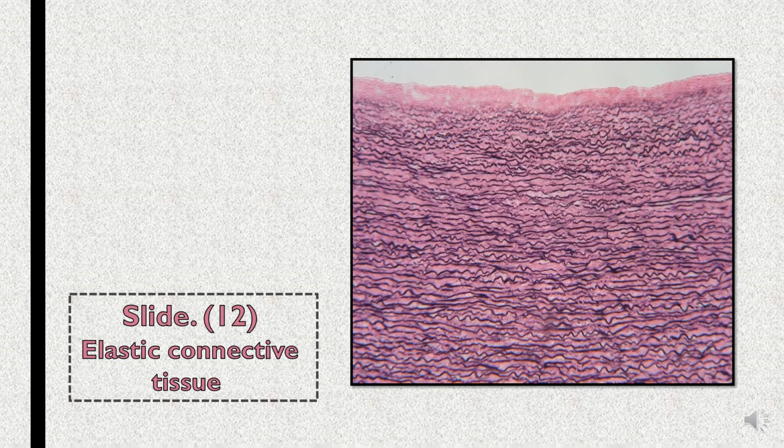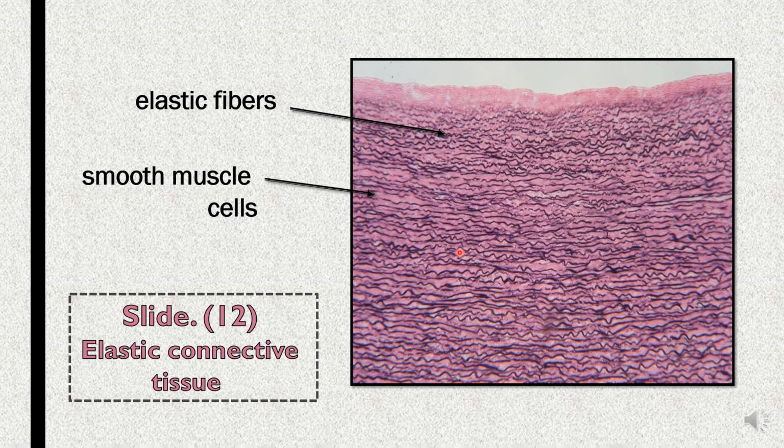This slide is also for elastic connective tissue. This is the wall of the aorta. These are elastic fibers which are found in large number in the wall of the aorta. Between these elastic fibers are the smooth muscle fibers or cells.